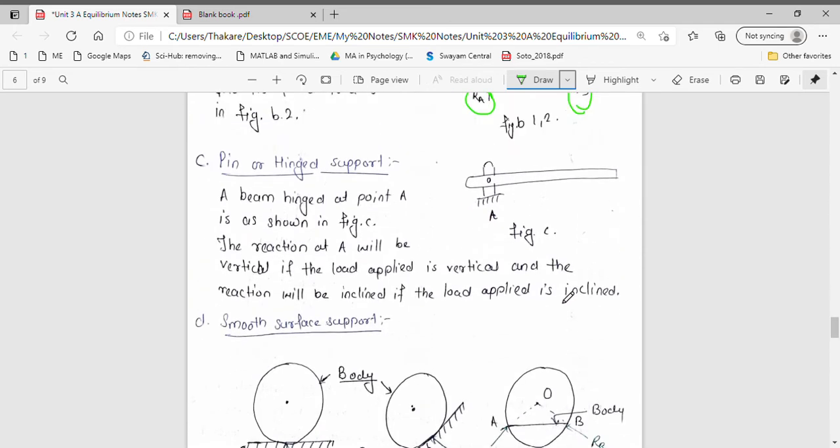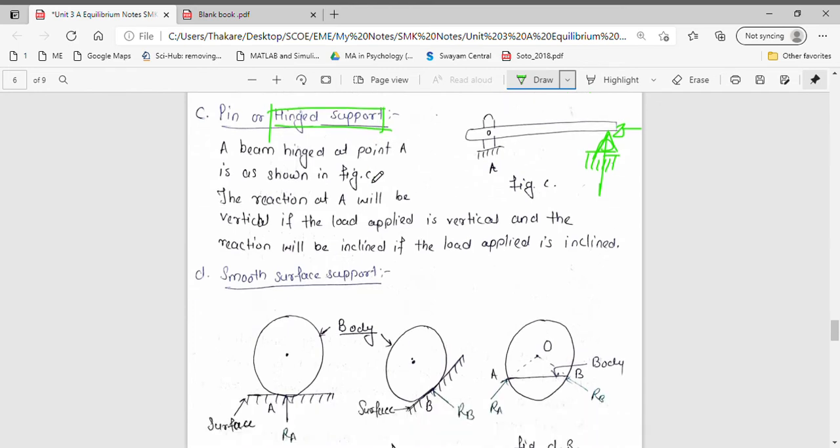Then we discussed hinge support. This is a way to show hinge support, and this is another way to show a hinge support. The hinge support example is your door. A hinge supported beam is free to move in no direction. So there are two reactions developed, one vertical and one horizontal. A hinge support resists motion in both horizontal as well as vertical direction.